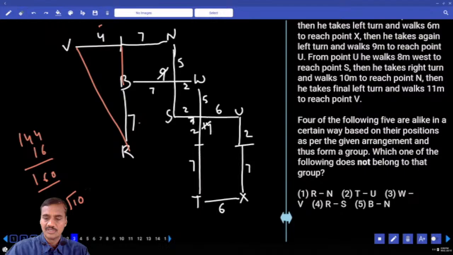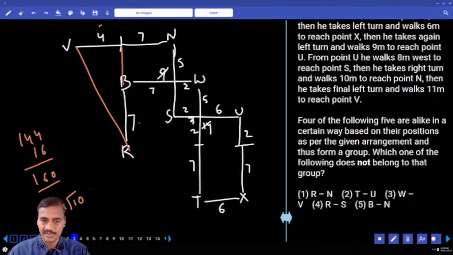Odd one out: R and N. R is to the southwest of N. T and U: T is to the southwest of U. And W, W is what? W is to the southeast of V. So what is your answer here? Choice 3, question number 3.